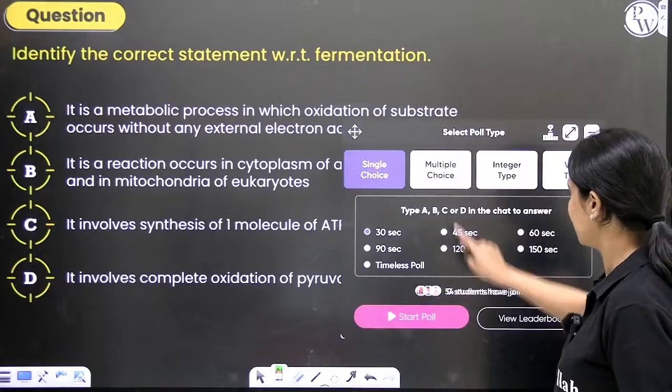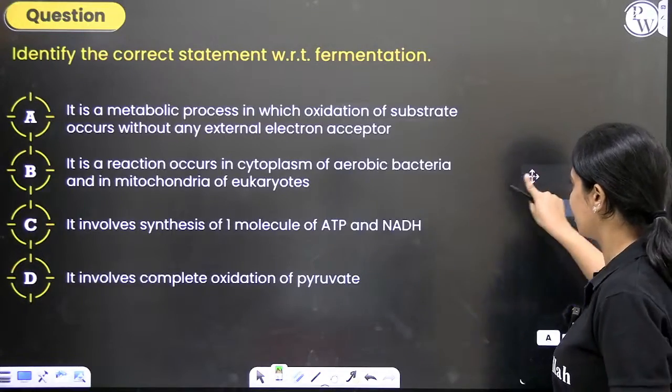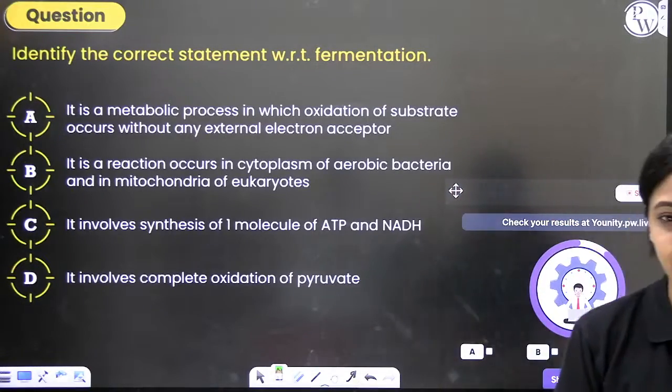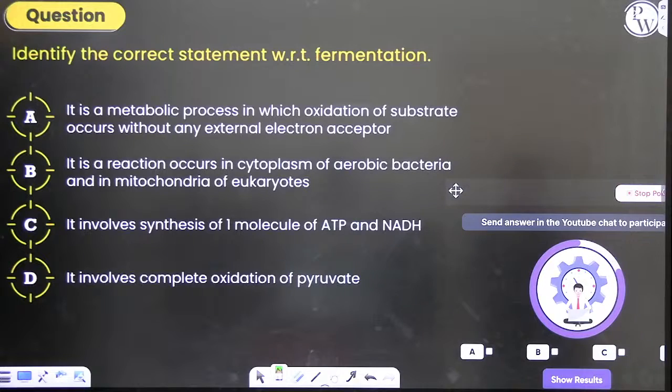Here's our next question. It's a statement based question. Read carefully without making any mistakes. You have to identify the correct statement with respect to fermentation. It is a metabolic process in which oxidation of substrate occurs without any external electron acceptor.